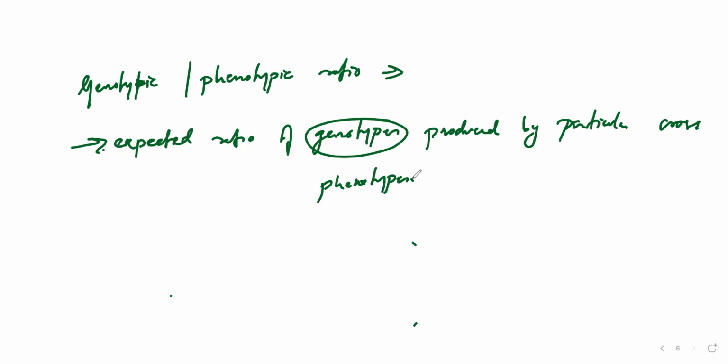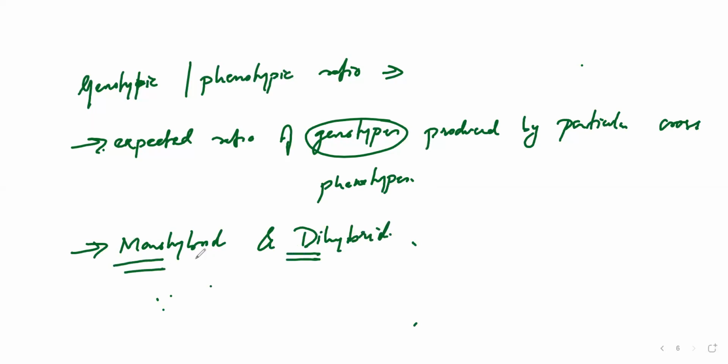That is nothing but how you do the cross. Basically, two types of cross are there. One is monohybrid and the second one is dihybrid. Mono means single, di means two, and hybrid means the offspring or progeny you get after crossing. Depending upon whether the cross is monohybrid or dihybrid, you get the expected phenotypic or genotypic ratio.